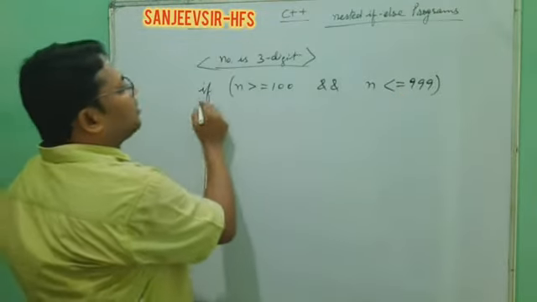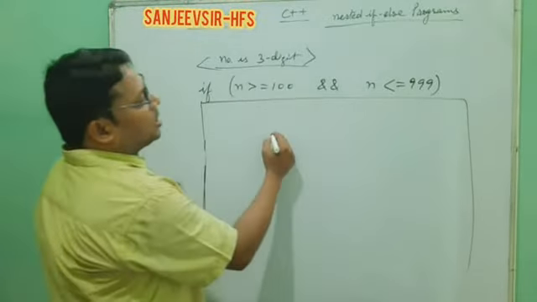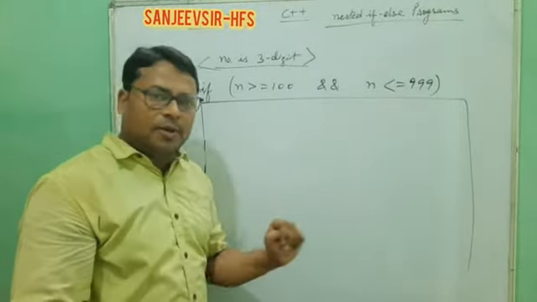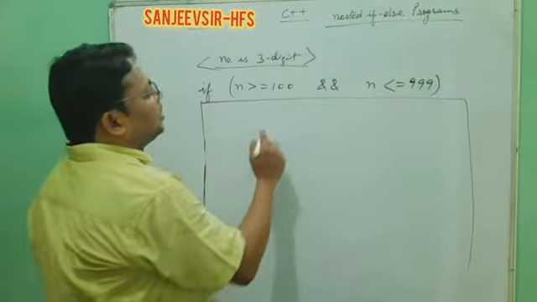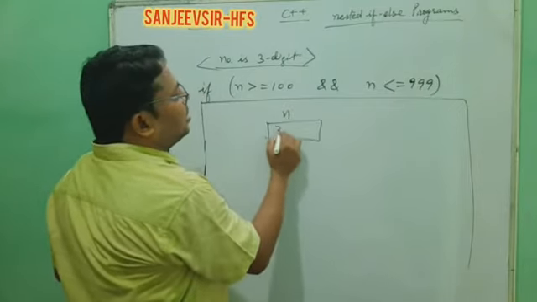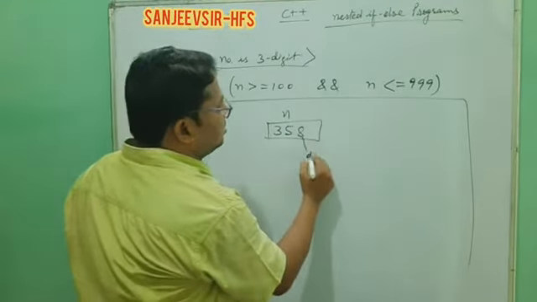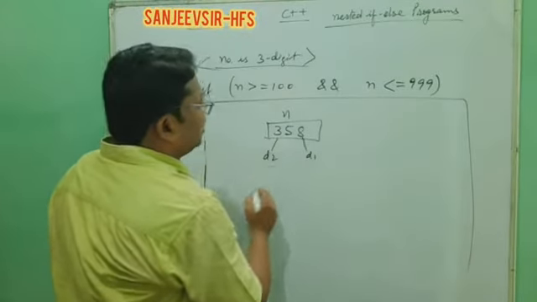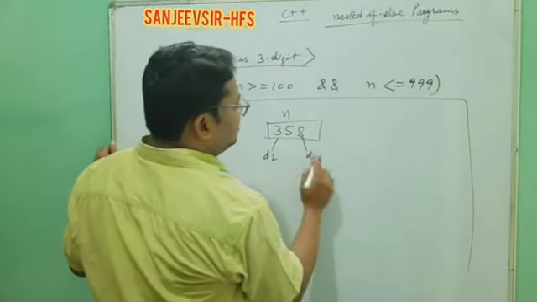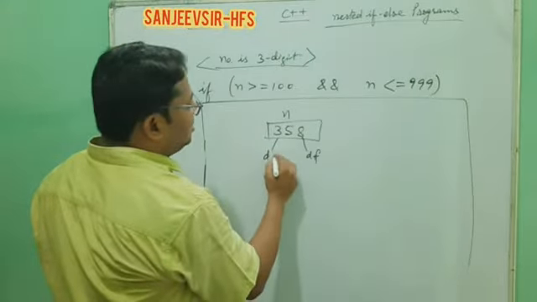Now inside this body we have to check for palindrome, and for palindrome we need to find the reverse. But one more thing: without finding the reverse, take any number, say 385. Here this is digit 1 and this is digit 2. So we know the first digit and the last digit. We write digit first as DF, and digit last as DL.